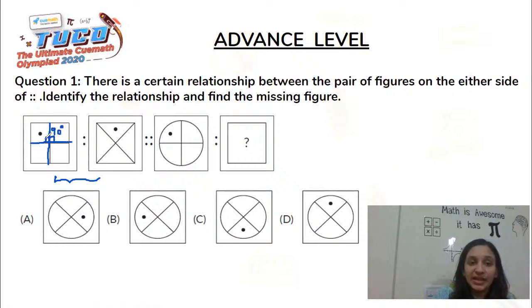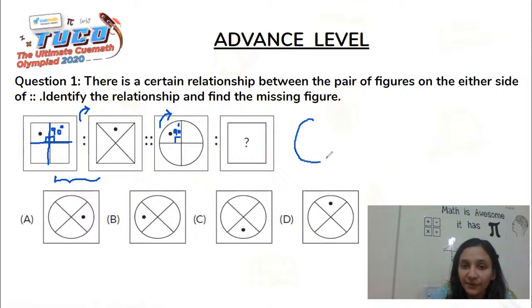And then the lines inside the square have rotated in clockwise direction by 45 degrees. They have moved like this, so that the lines have now become diagonal in the square. So we would do the same thing here. The lines which are making an angle of 90 degrees here would be rotated in clockwise direction by 45 degrees.